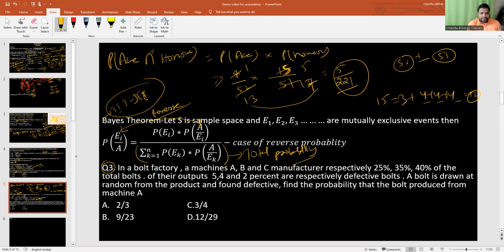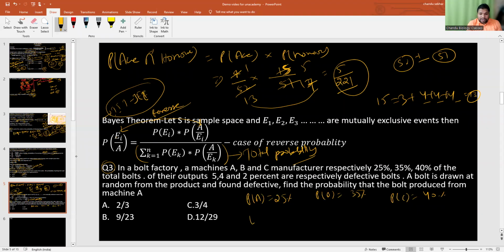See, question number 3. In a bolt factory, machines A, B, C manufacture respectively 25%, 35%, 40% of the total bolts. So machine A is producing 25%, machine B is producing 35%, and machine C is producing 40% of the total bolts. Out of their outputs, 5, 4, 2% are respectively defective bolts.